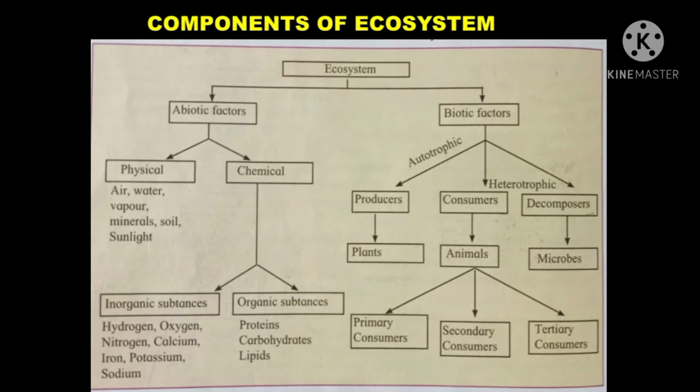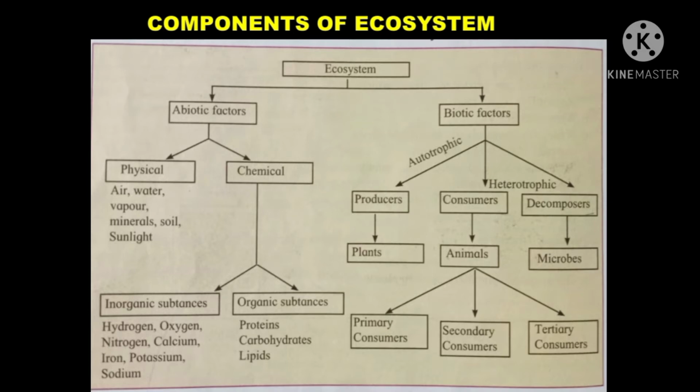Okay, students? So, there are two components of an ecosystem, abiotic factor and biotic factor. Abiotic factor is divided again into two, physical and chemical. Physical components are those which we can see through our eyes, like air, water, vapor, minerals, soil and sunlight. And the chemical factor is again divided into two, which is inorganic substances and organic substances.